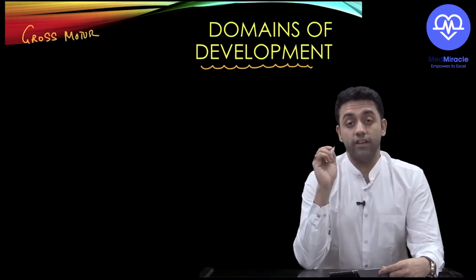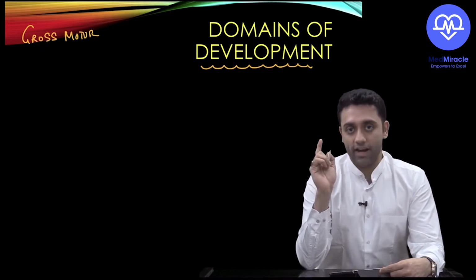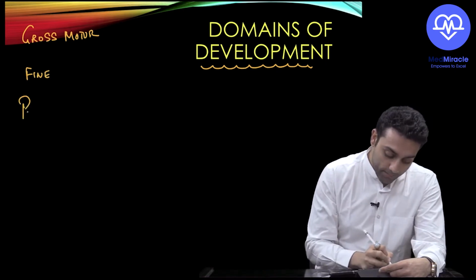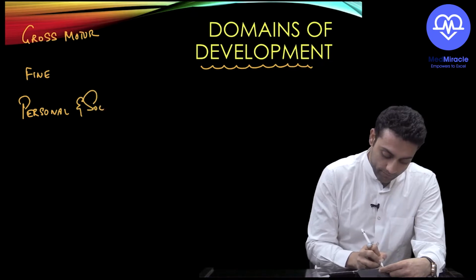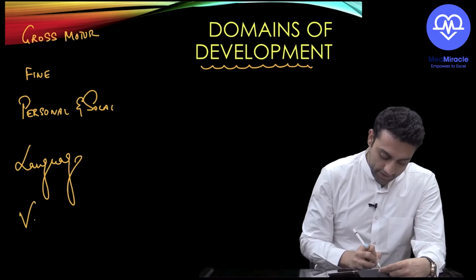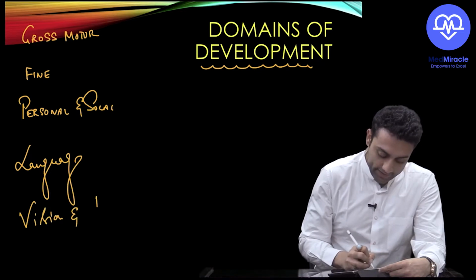Basically, the domains of development of milestones are divided into gross motor, fine motor, personal and social, language, vision and hearing. Are you getting it?